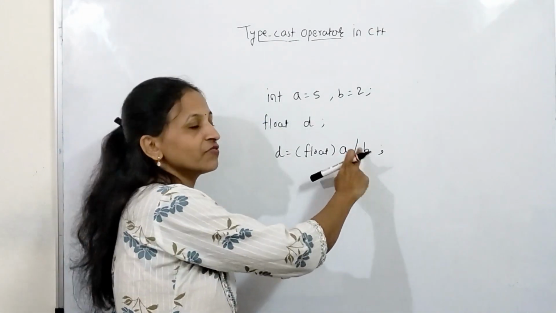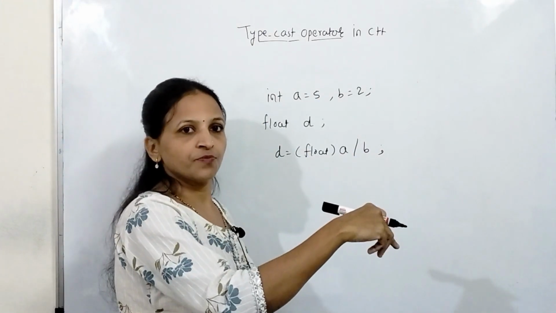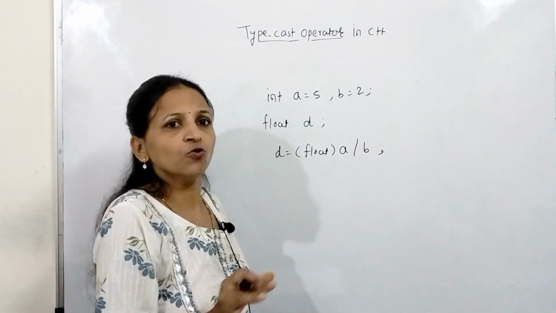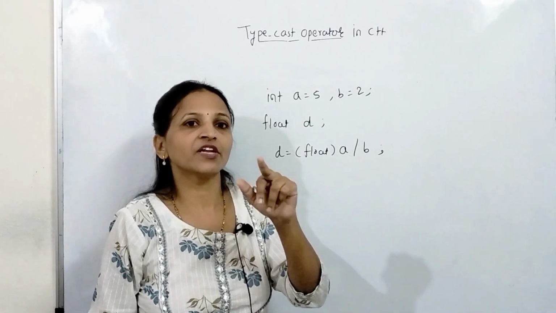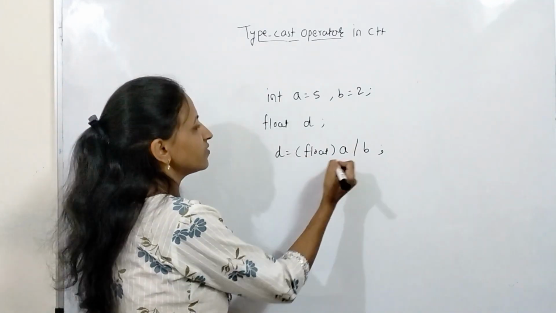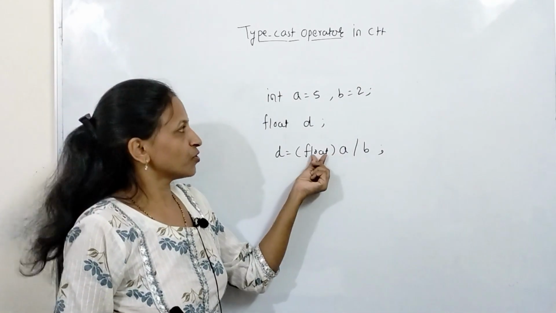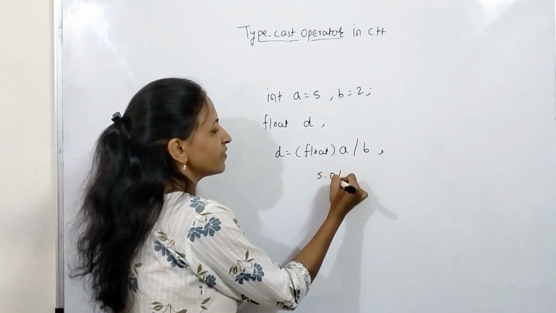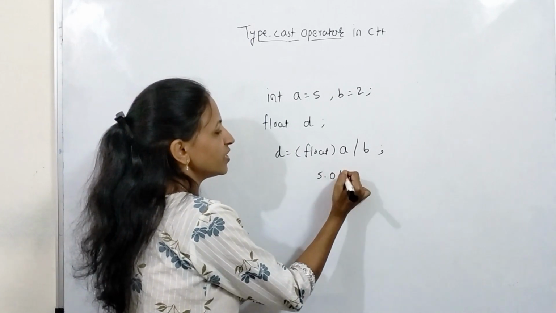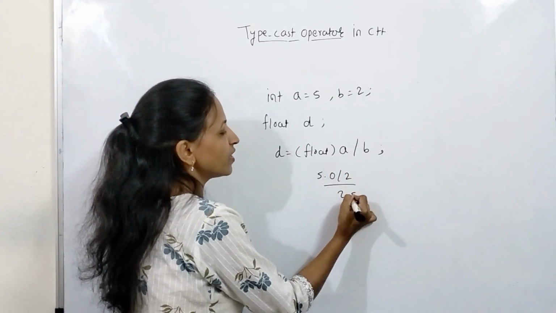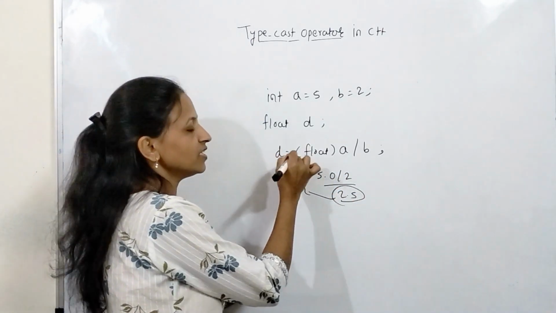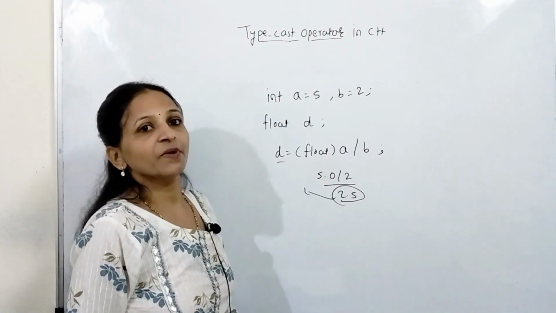Here you can also convert b to float, that is again possible, but no need. At least one should be of type float. Now what will be the answer? 2.5, because we have converted a to float, meaning a will become 5.0 divided by 2. It will give you 2.5, and that will be stored inside d. That's why here you will get the perfect answer.